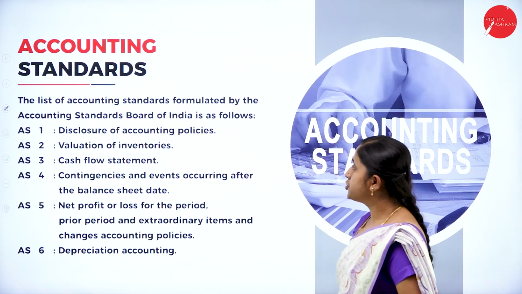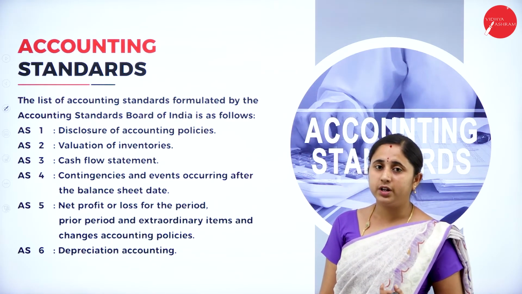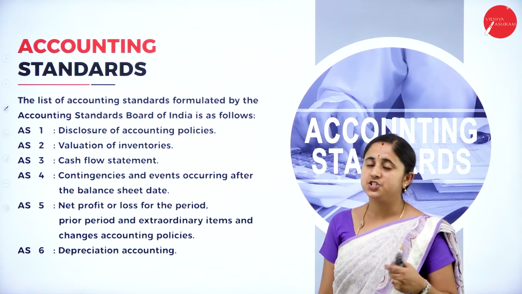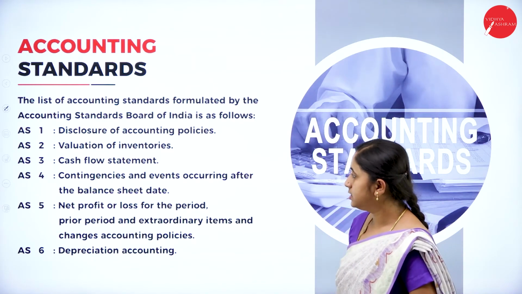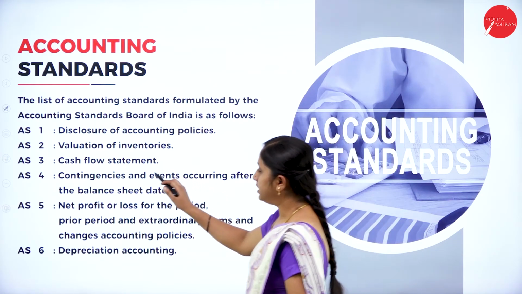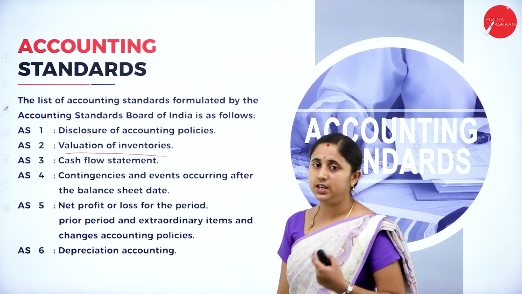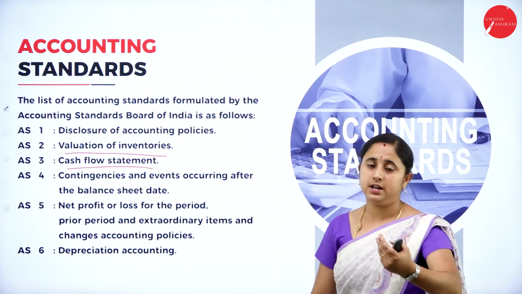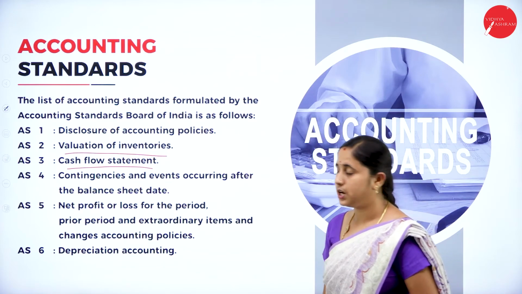AS1, disclosure of accounting policy. You need to disclose the accounting policy followed by the organization and the method of applying those policies. Then valuation of inventories. How you are going to value your inventories, you need to disclose the information. Next, cash flow statements, cash inflows and outflows. In a financial year, total cash inflows and total cash outflows.